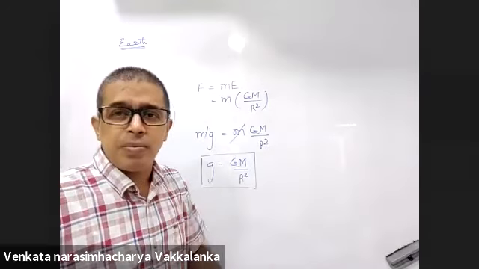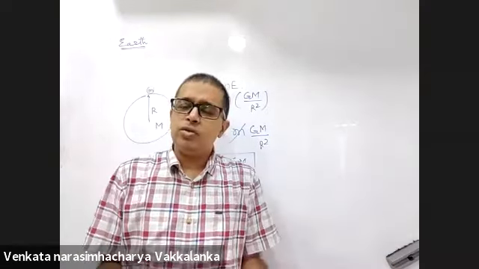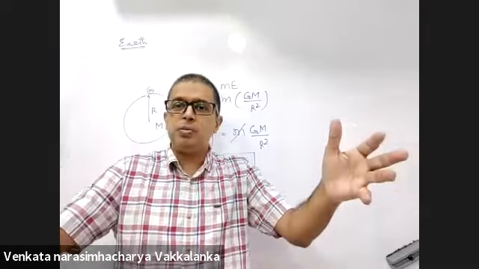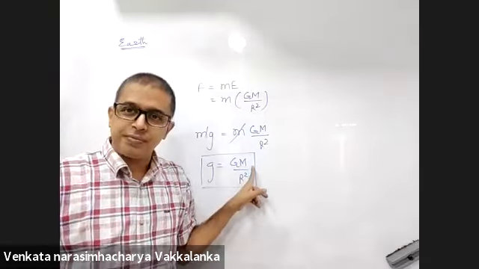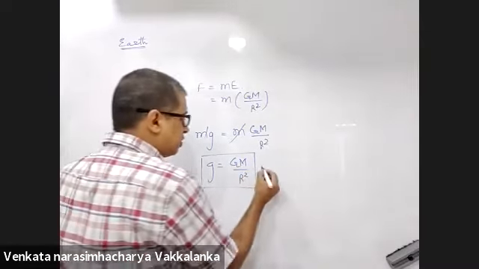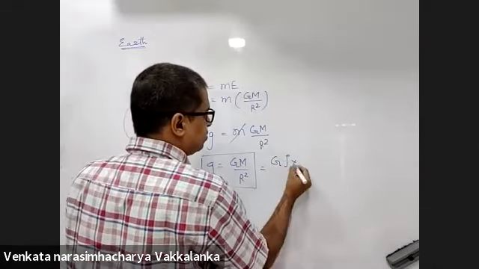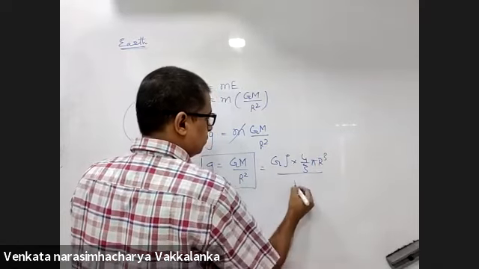That's why acceleration due to gravity on different bodies on the Earth is the same, may it be marker, may it be me, may it be you, may it be a sphere. g is 9.8. Is it independent of this mass? It depends on mass of Earth. Sometimes this formula will be written as density into 4 by 3 pi R cube.